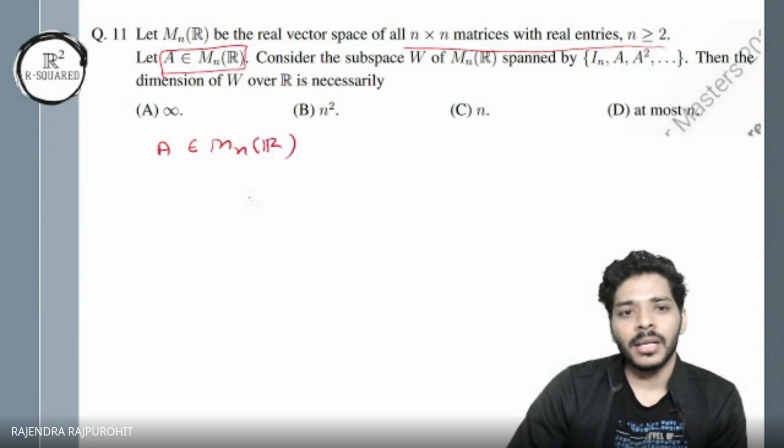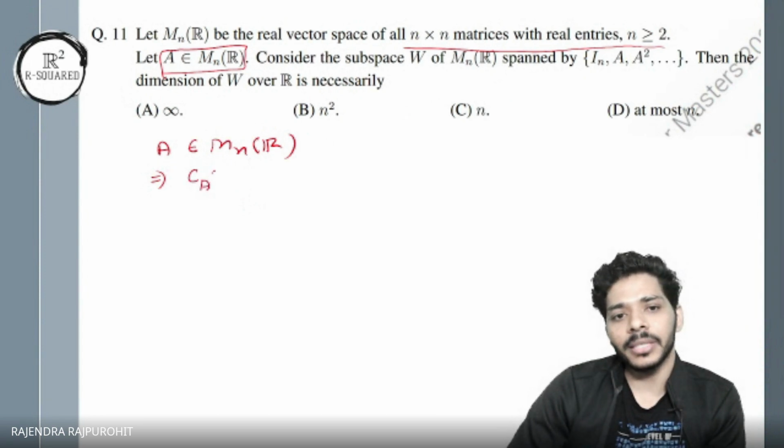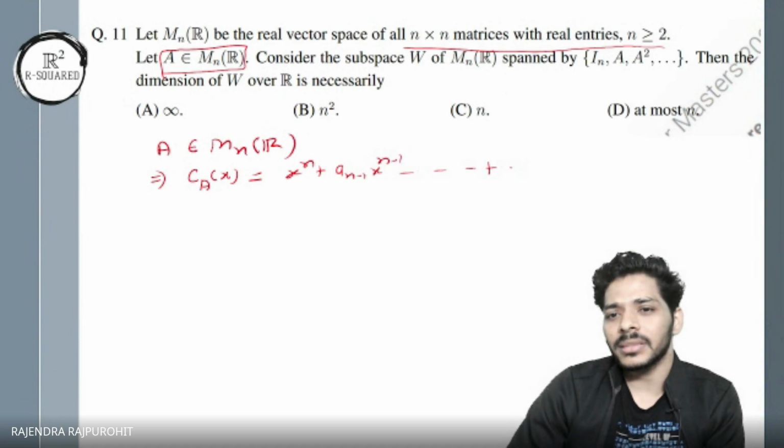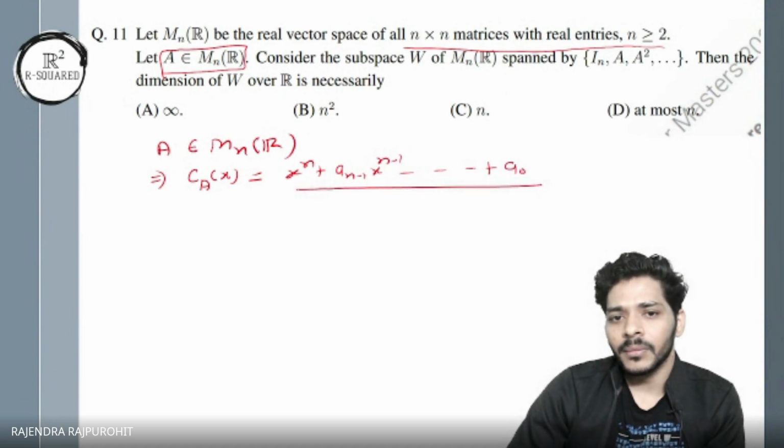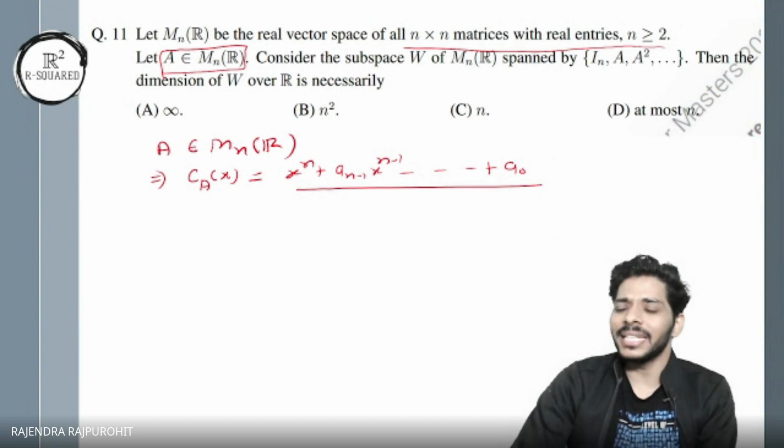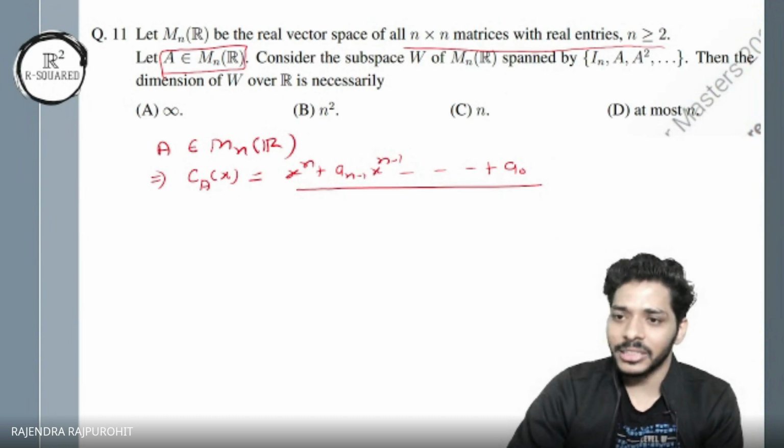Okay, and the concept behind this question is actually, if I take the characteristic polynomial of A, that will be something like this: x to the power n plus a_{n-1} x to the power n minus 1, and so on, plus a_0. A monic polynomial of degree n. That's the characteristic polynomial.